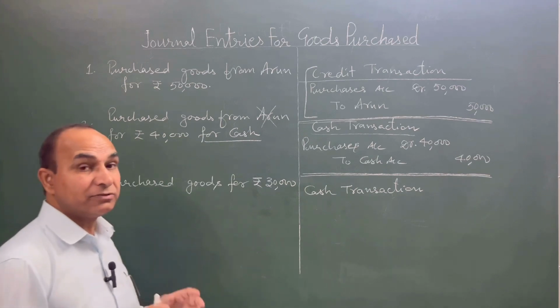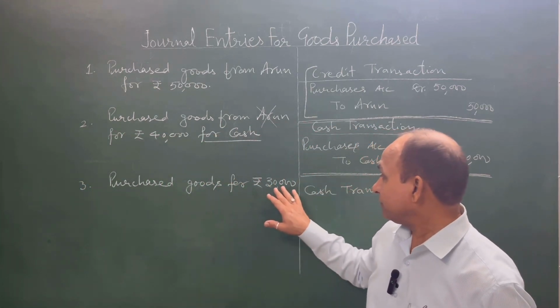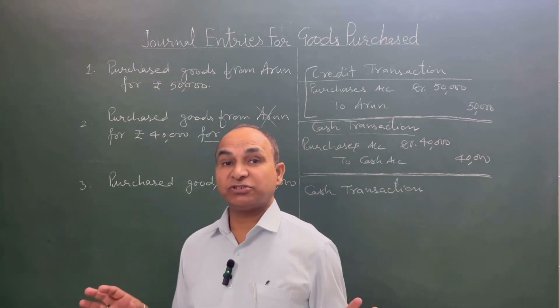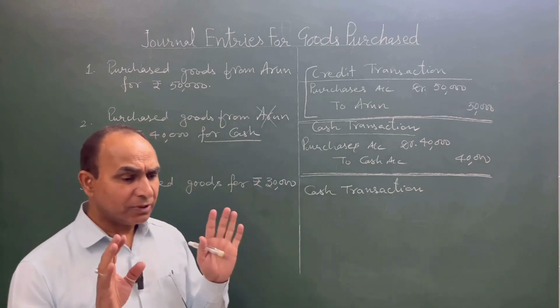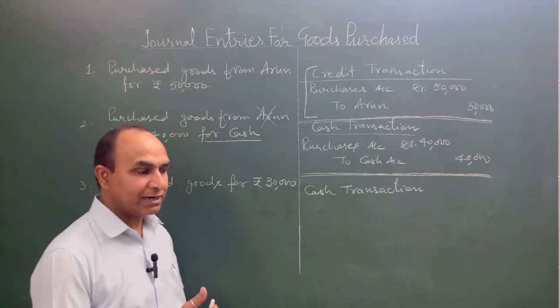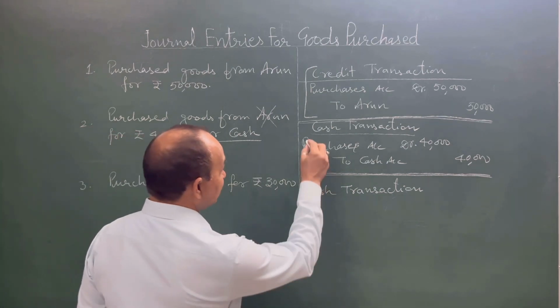Now come to the third one, students. See the transaction: purchased goods for rupees 30,000. Name of the supplier is not mentioned. So you need to understand this is a cash transaction. It simply reveals that we purchased goods for cash. Again, this is a cash transaction.